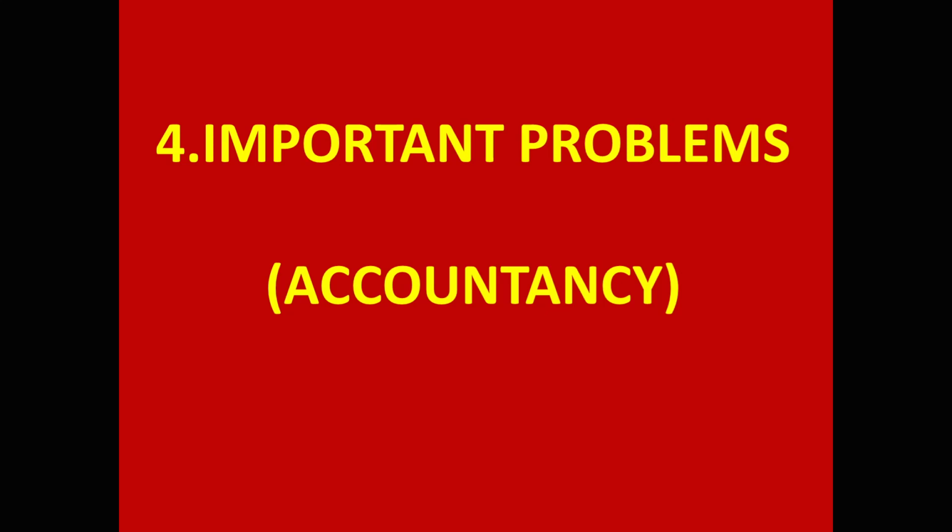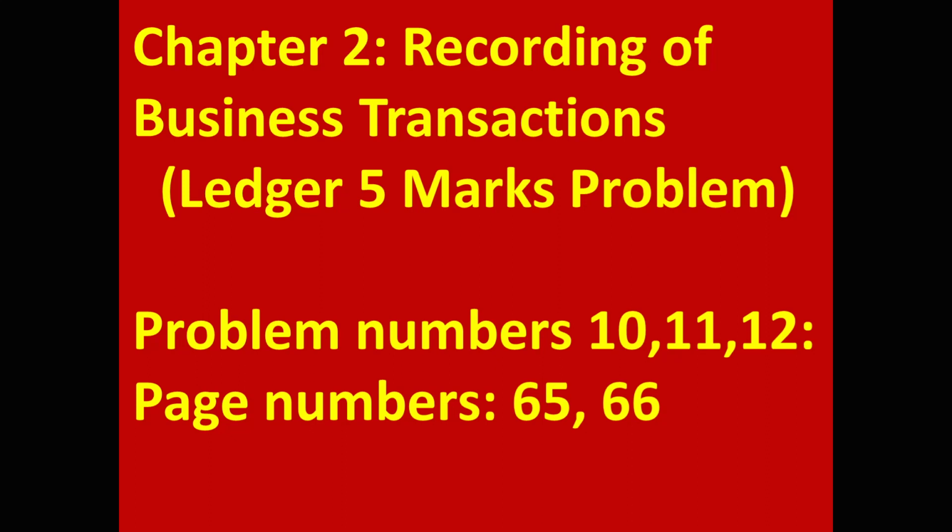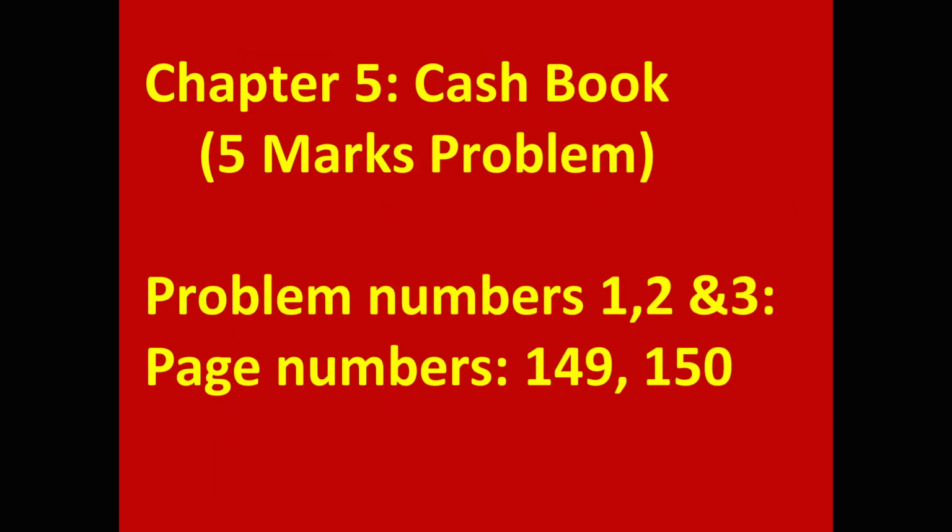Come to last point, fourth point, important problems from accountancy part. Chapter 2, recording of business transactions. Journal. From this topic, for 2 marks you will get one problem. And important problems are in Telugu Academy textbook, problem numbers 1 to 8, page numbers 61 to 64. Next, from ledger. Ledger is for 5 marks now. From this topic, important problems are problem number 10, 11, 12. Page numbers 65, 66. Chapter 5, cash book.